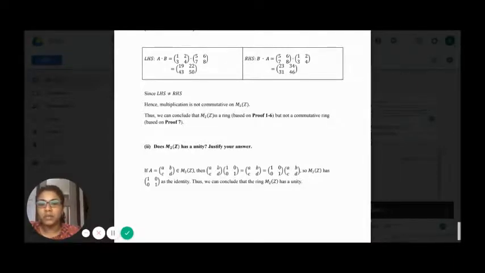Thus, we can conclude that the ring, which is the 2 by 2 matrix over the integers, has a unity.